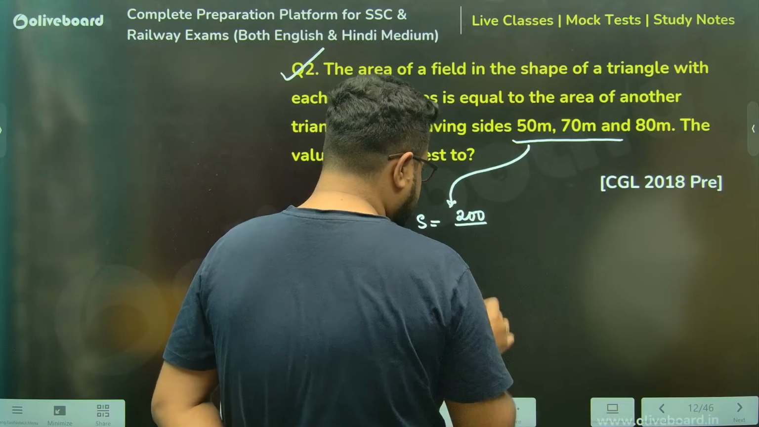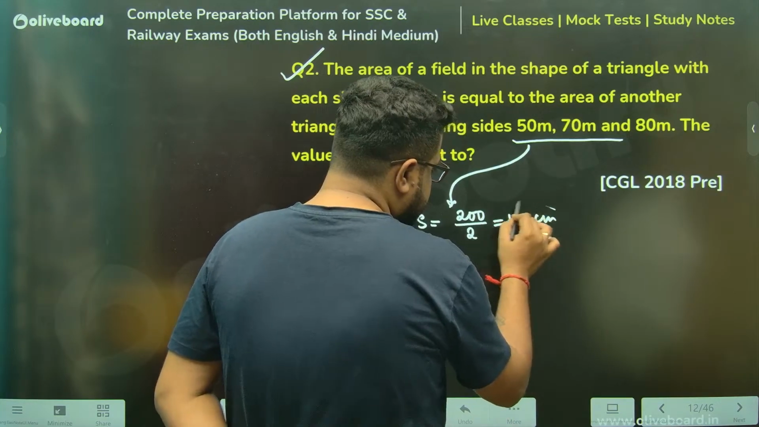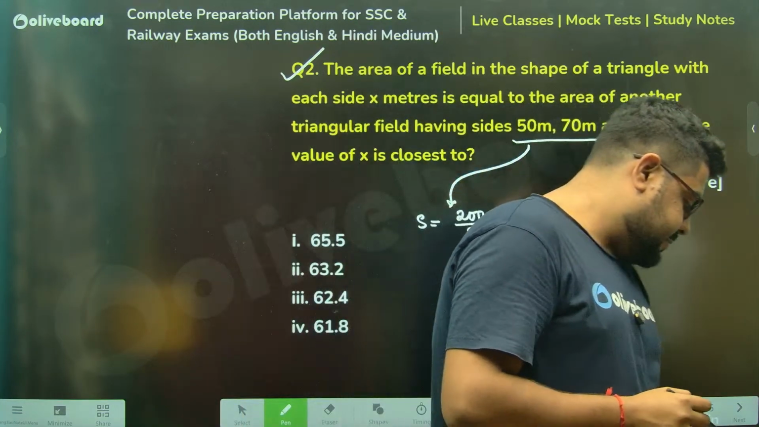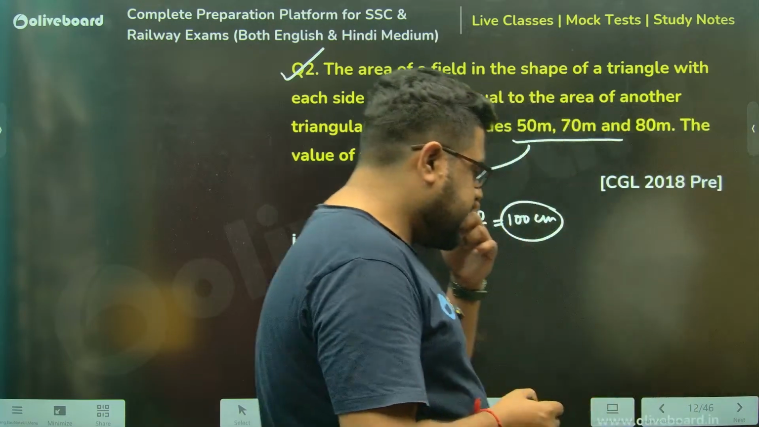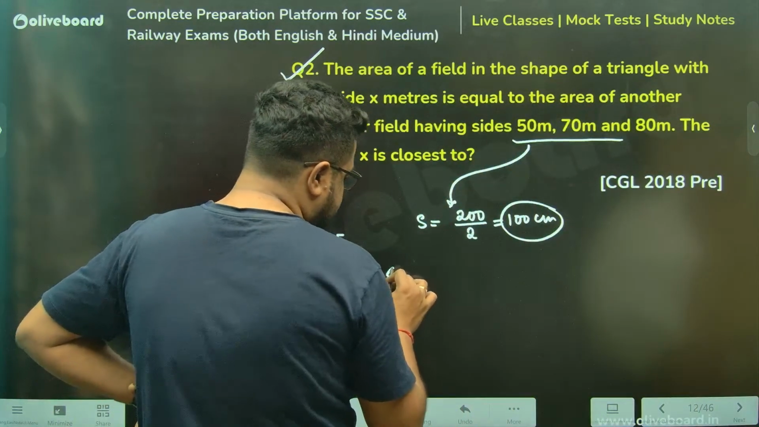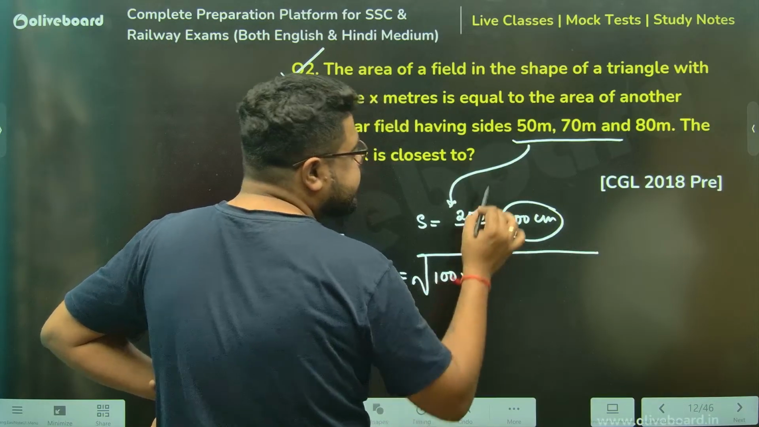Sorry, 200 by 2, which is 100, sir. That is the semi perimeter. My mistake. देखो मैंने गड़बड़ कर दिया था, by 3 लिख दिया था. Right? Now, the area is S into S minus A.